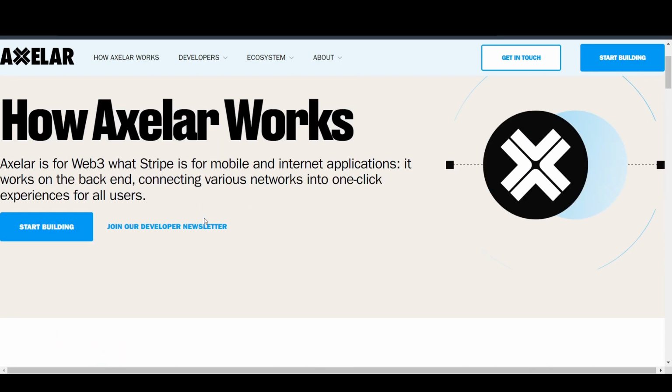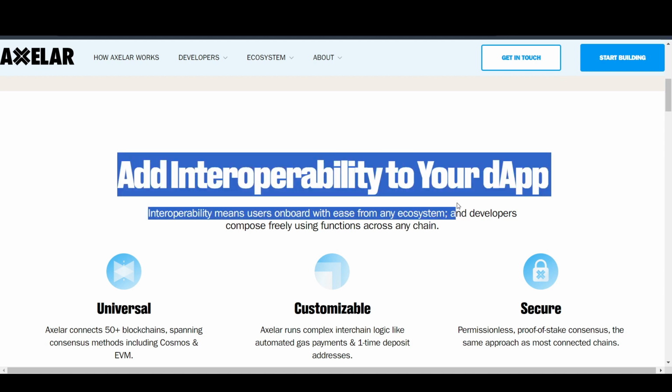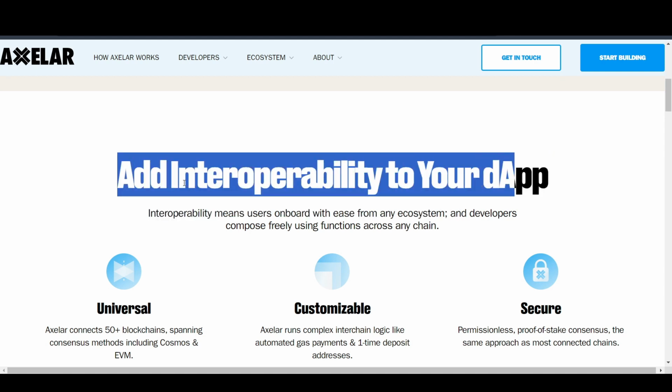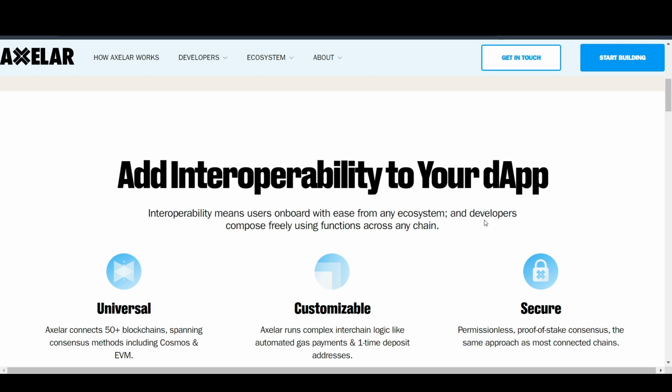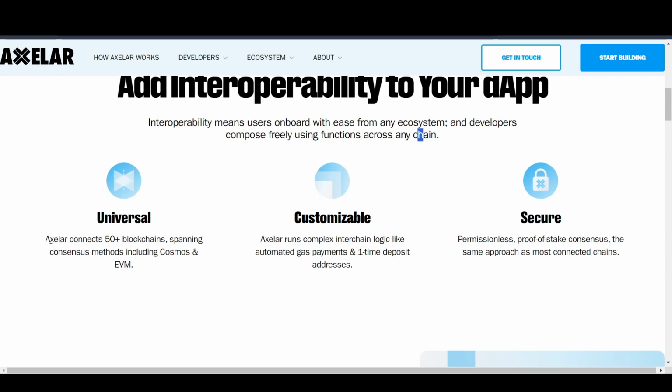As of now, as you can see, any developer can add interoperability to their users. By interoperability, it means users can connect with any chain and developers can compose freely using functions across any chains. They allow over 50 blockchains which a DApp can connect to, and it is also customizable. Axelar runs complex interchain logic like automated gas payments and one-time deposit addresses. They also have a proof of consensus mechanism.